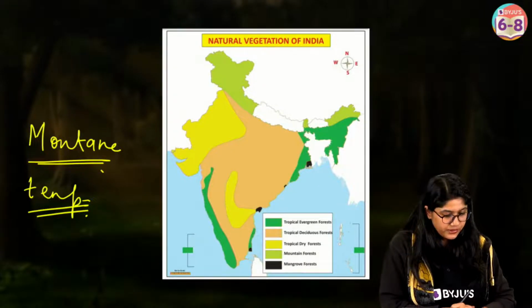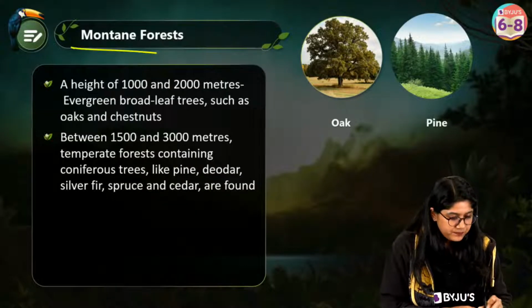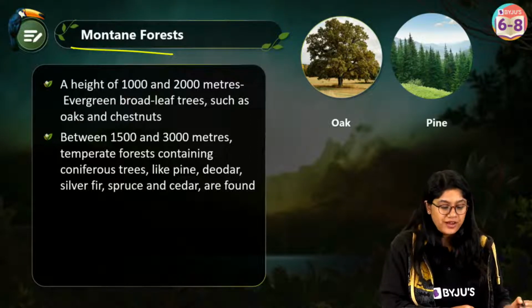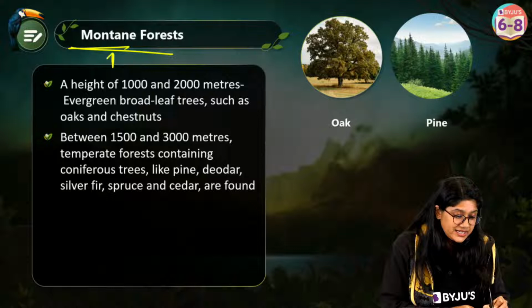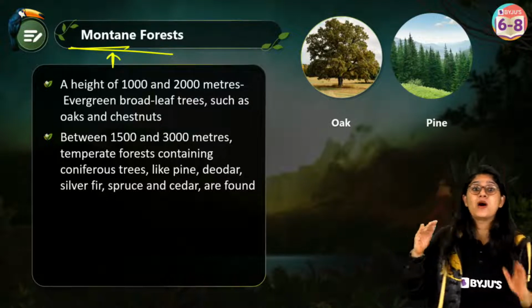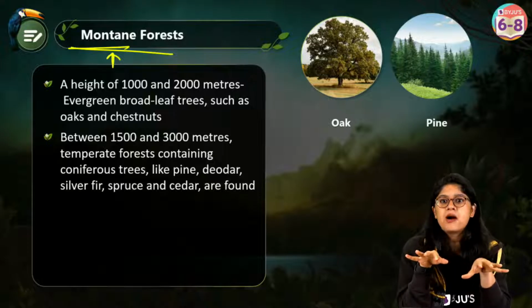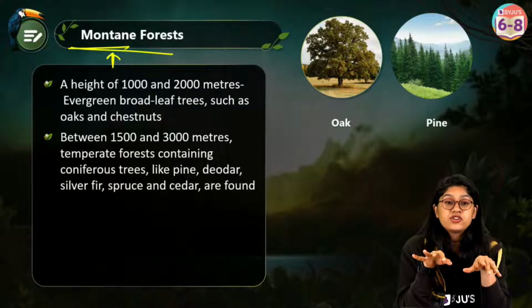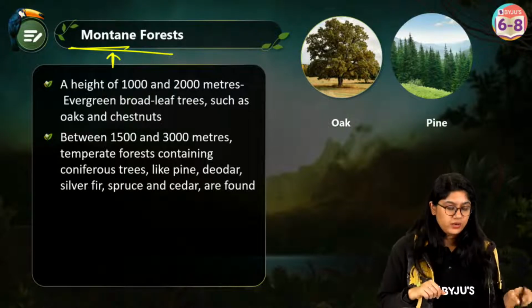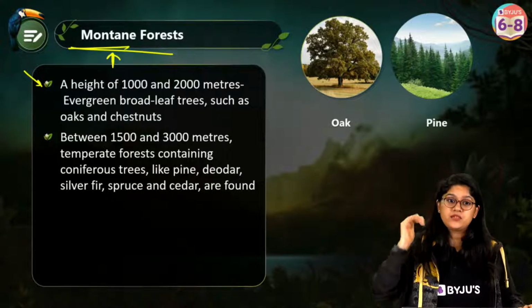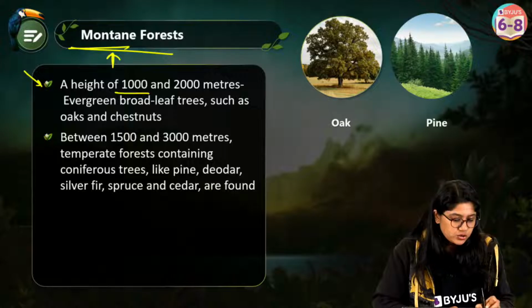So let's look over here. Of course they have different heights altogether. And of course the word montane is there, so we are talking about the mountains. They're actually located in the mountains or near the mountains. So we have different ranges altogether. Over here we have a few heights from the sea level, so it could be 1000 to 2000 meters.